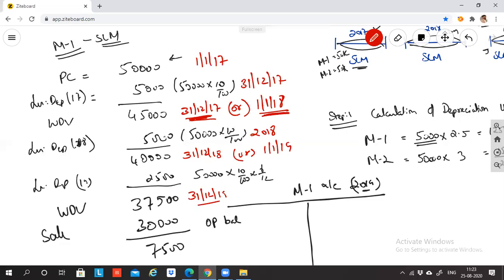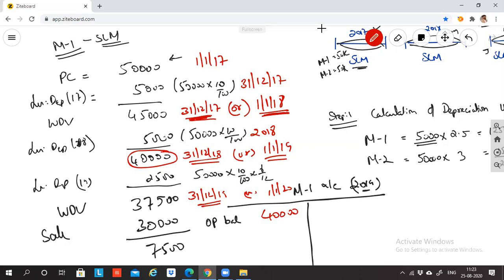The closing balance of 31/12/19, or I would say the opening balance of 1/1/20. Now I'm doing 2019 opening. What will the 2019 opening be? 40,000. Clear, everyone? 31/12/18 is equal to 1/1/19. So it is 40,000 rupees.